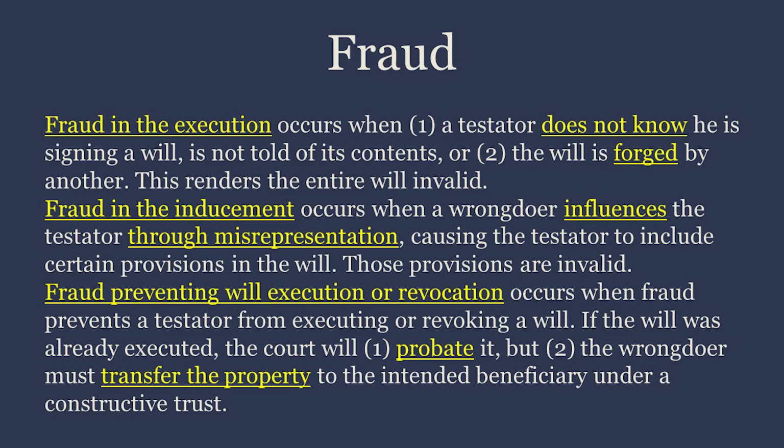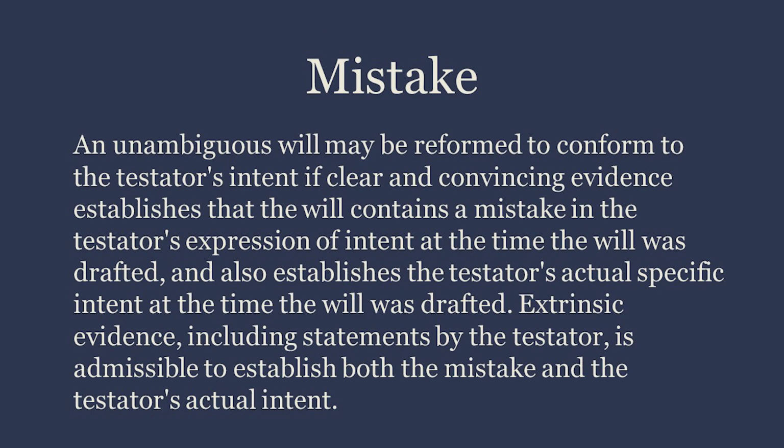Fraud preventing will execution or revocation occurs when fraud prevents a testator from executing or revoking a will. If the will was already executed, the court will 1. Probate it, but 2. The wrongdoer must transfer the property to the intended beneficiary under a constructive trust.